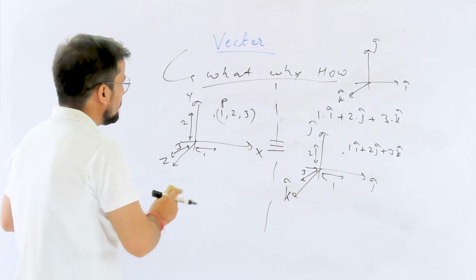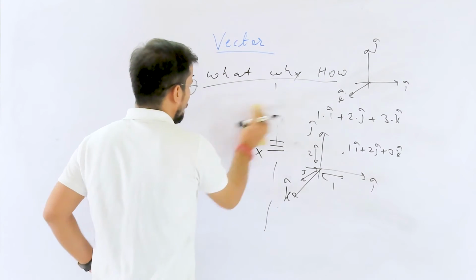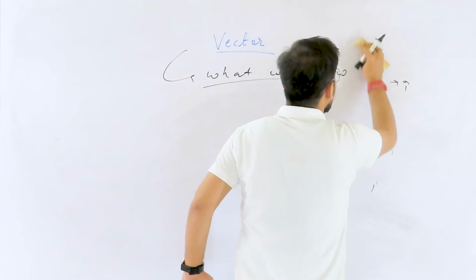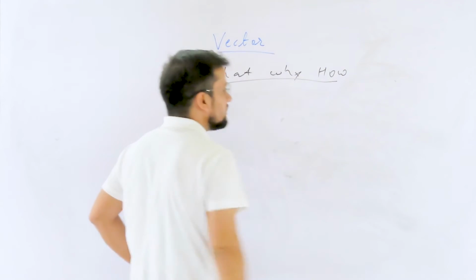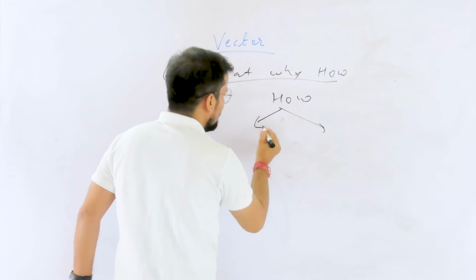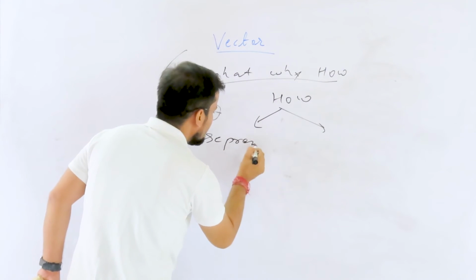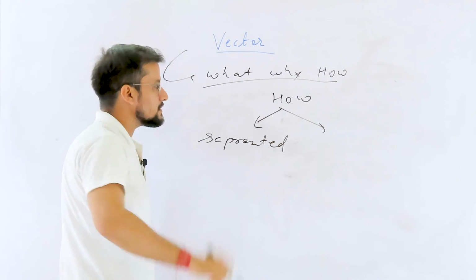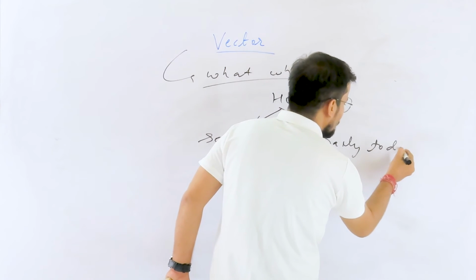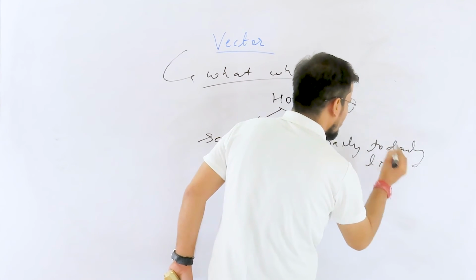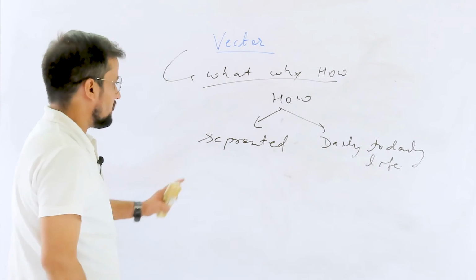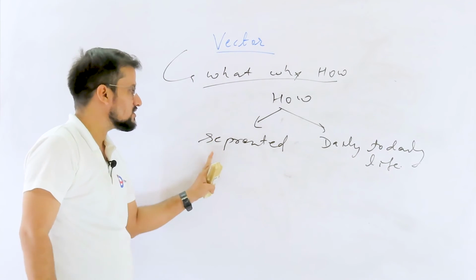Now I will move to our third point, that is how the vector is going to be represented and how it is connected with daily life. We will discuss two things. First, how it is going to be represented. Second, what is the daily life use, that is, the real life use. So first we will come to how the vector is going to be represented.